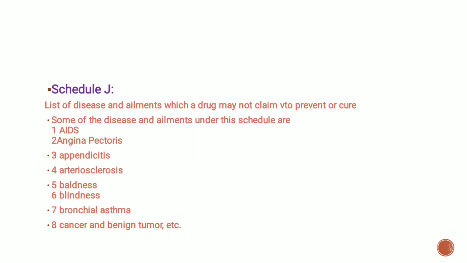Next is Schedule J. Schedule J includes the list of diseases and ailments which a drug may not claim to prevent or cure. Some of the diseases and ailments under this schedule are AIDS, angina pectoris, appendix, arteriosclerosis, blindness, bronchial asthma, cancer, and benign tumor, etc. All these diseases and ailments come under Schedule J.